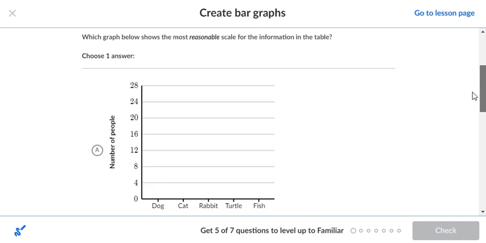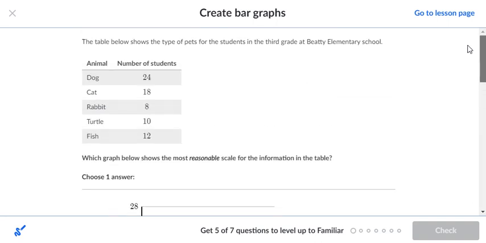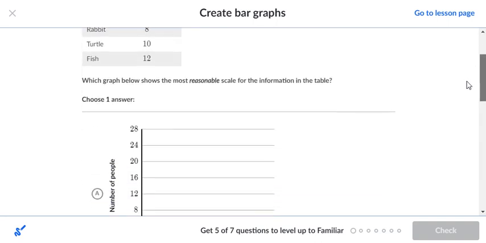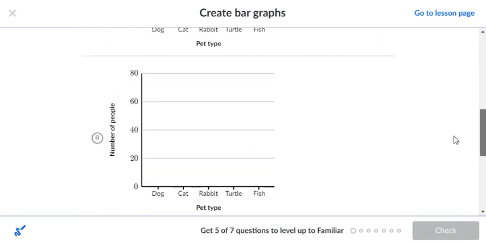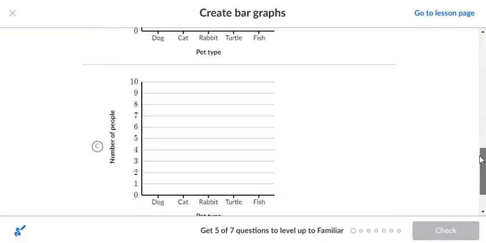So we take a look at the first one. Notice we have the names of the animals on the bottom. On the sides we have the numbers. The numbers range from 0 through 28. Again, we have the same setup for B, again with the dog, cats, rabbit, turtles, and fish. And again, it goes from 0 to 80.